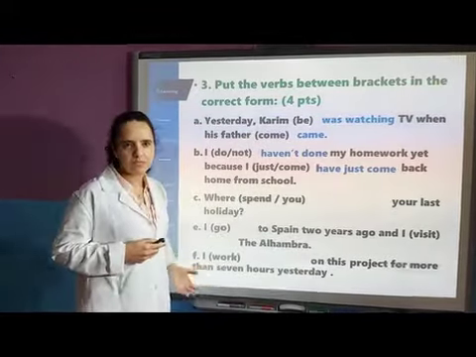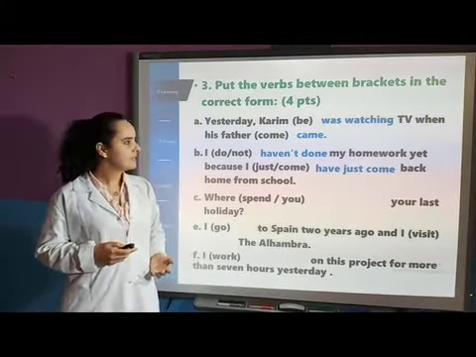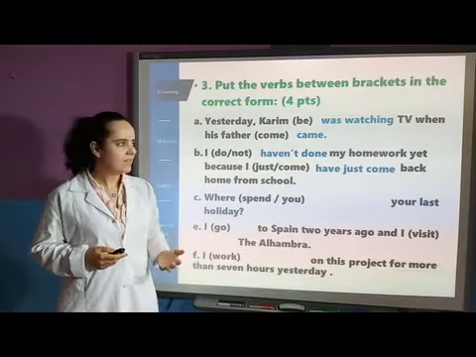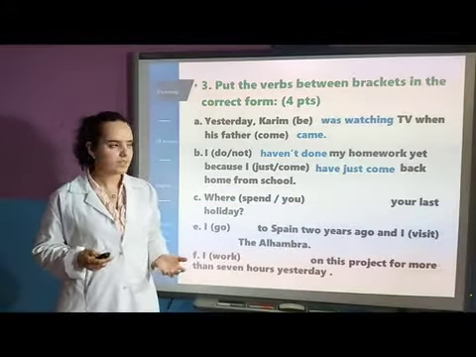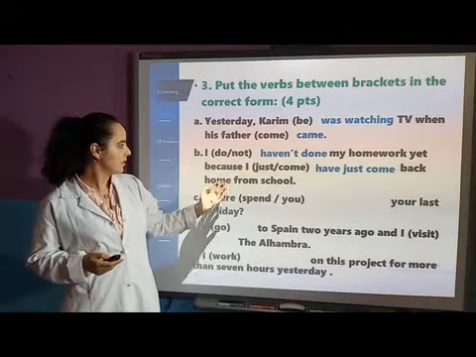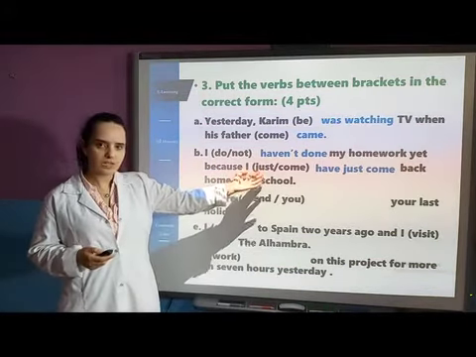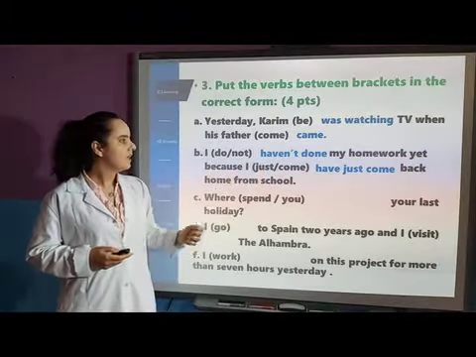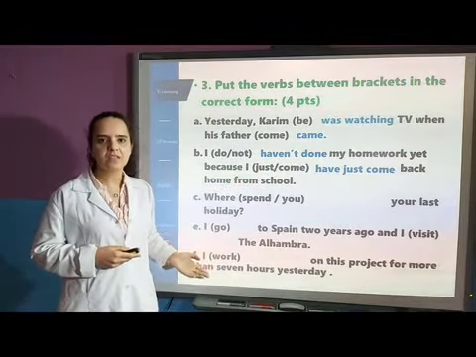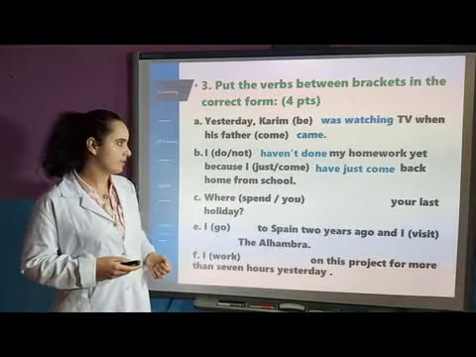Okay, so there are some time expressions like yet, never, ever, already, just. Whenever we have them, you know that we're going to use the perfect tense. Okay, and because I have just come back home from school, we have just, which is another time indicator, and also here we have an action that has just happened, a very recent action. That's why we use the present perfect.